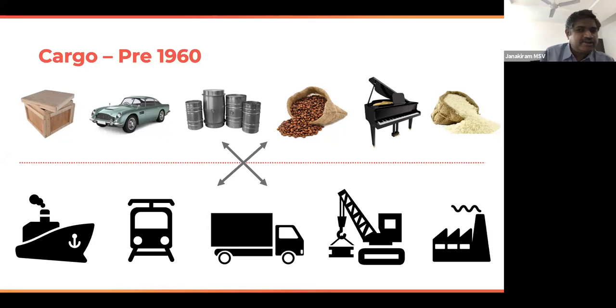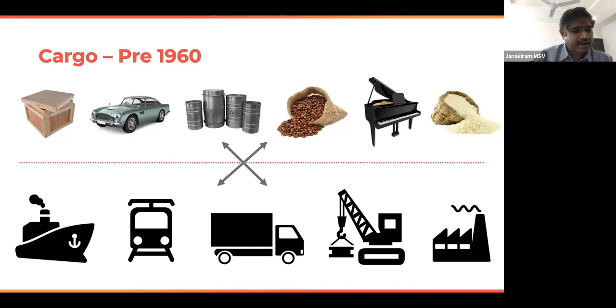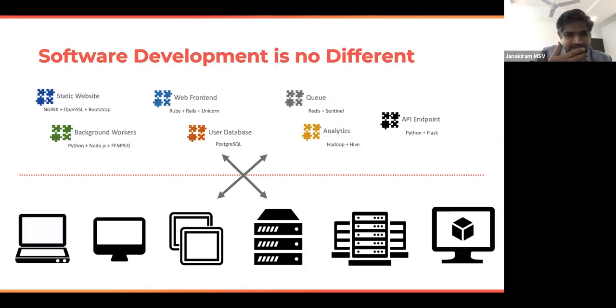So they had to deal with a variety of mediums, for example, ship to train to trucks, cranes, and so on. And there was no mechanism for them to effectively package these heterogeneous goods that were conflicting and too risky to package together and ship with the same medium. So what happened is eventually the industry converged on one standard. But before we talk about that standard, the most interesting aspect is that today, software development is facing exactly the same challenge as the cargo industry.